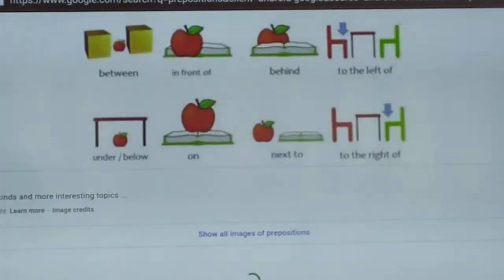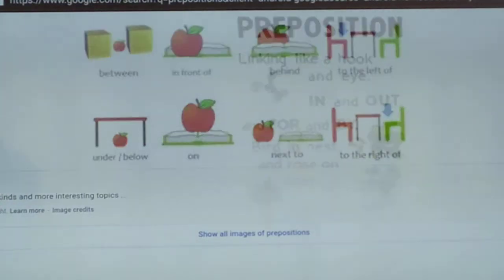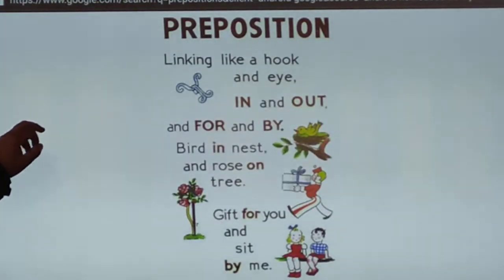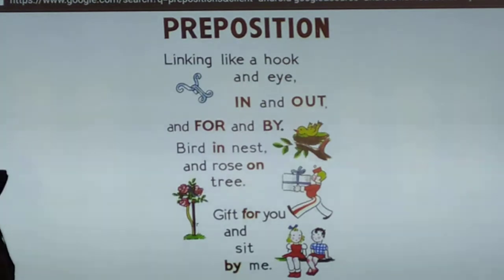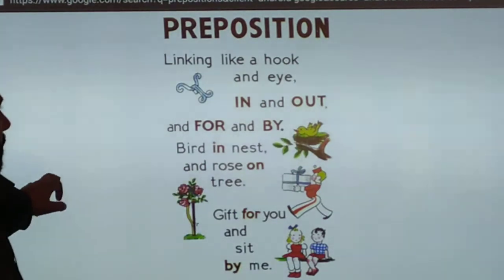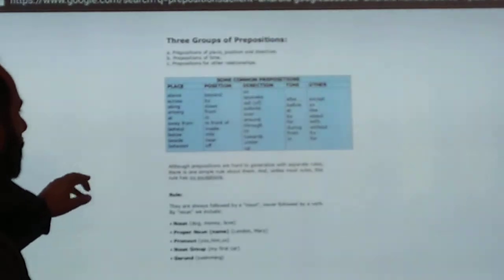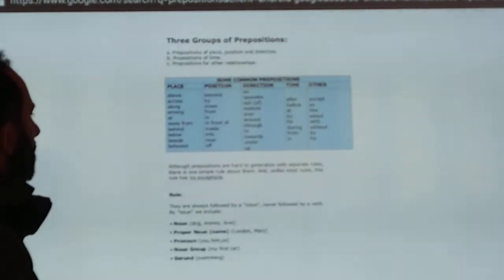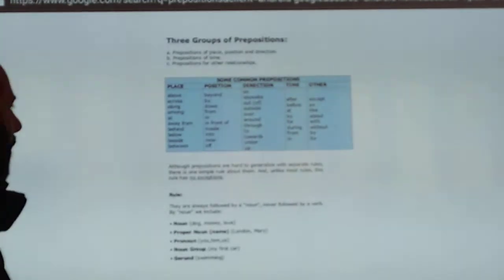I hope that now the concept of the proportions has come to your mind, linking like a hook and eye, in, out. These are the proportions in this poem. You can see yourself. Three groups of proportions. Some show the place, some show the position, some show direction, some show time.